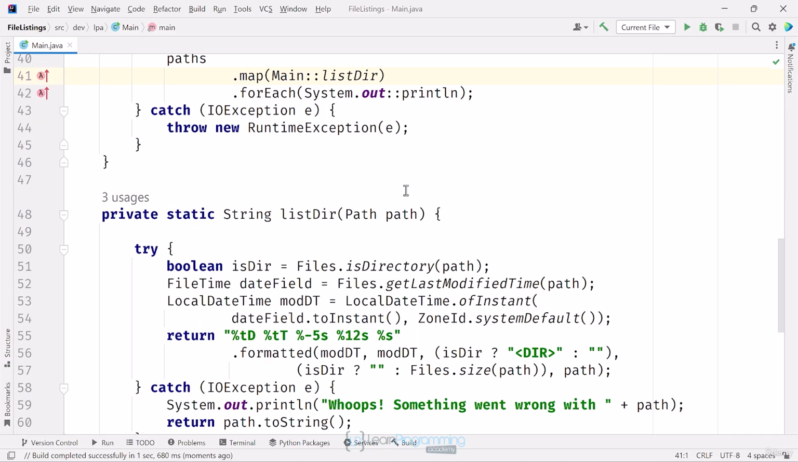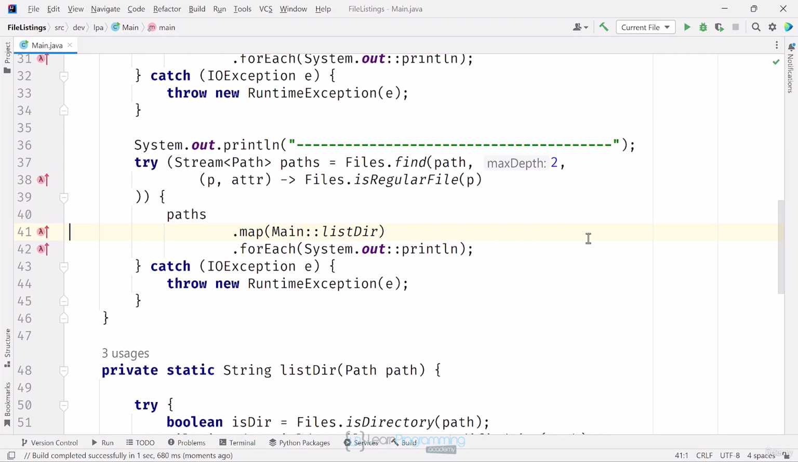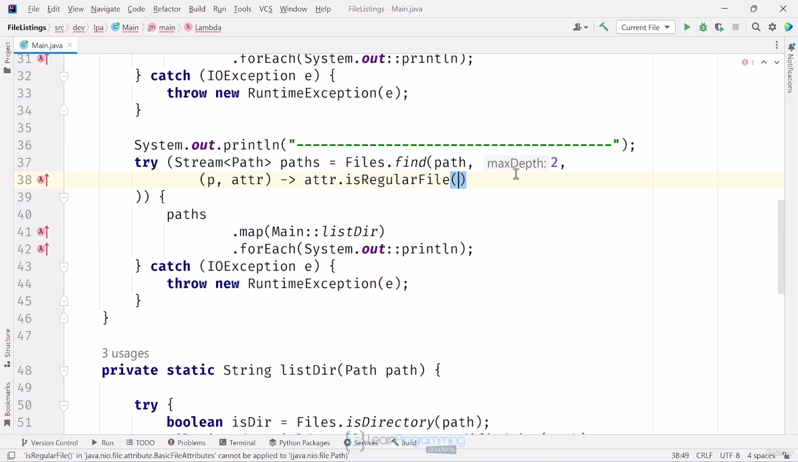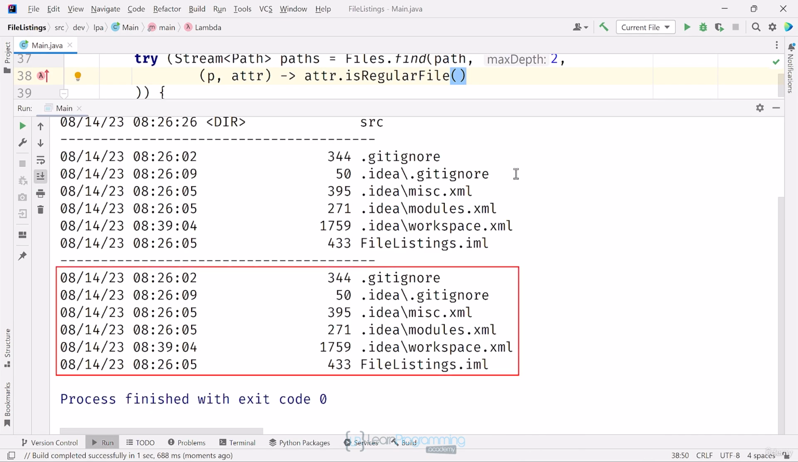Let's keep going and change this Lambda. First of all, I don't have to use Files.isRegularFile at all. I can use the attributes of the path, which are available to me here, in an easy-to-use way to filter instead. I'll replace Files with my argument name ATTR. I don't have to pass an argument because this attribute is already associated with the current path in the stream. Running that, I get the same output.